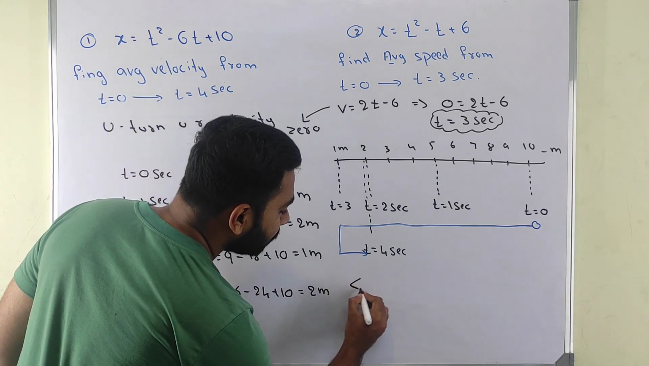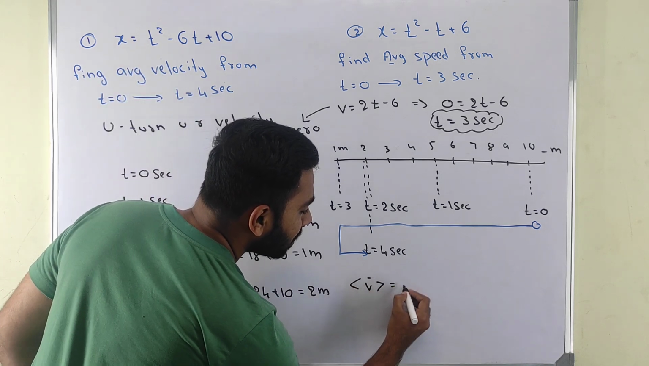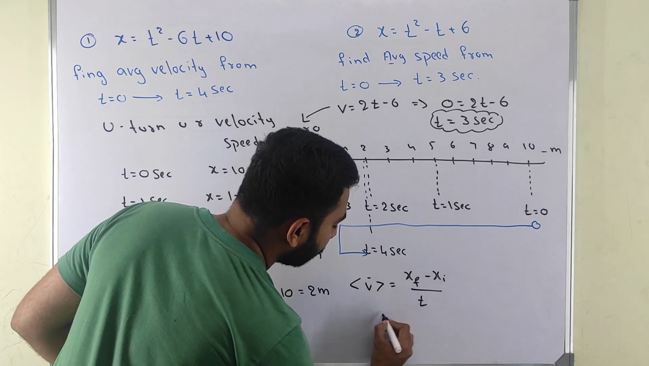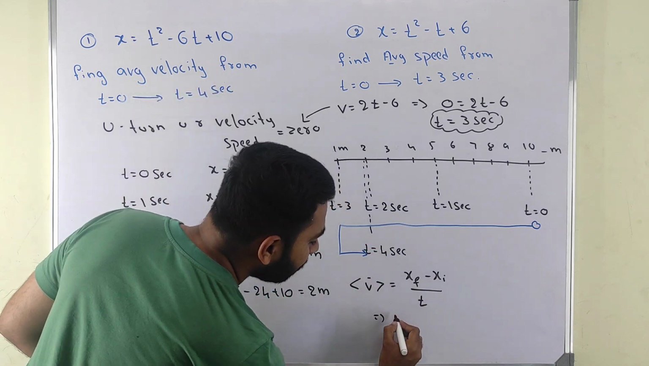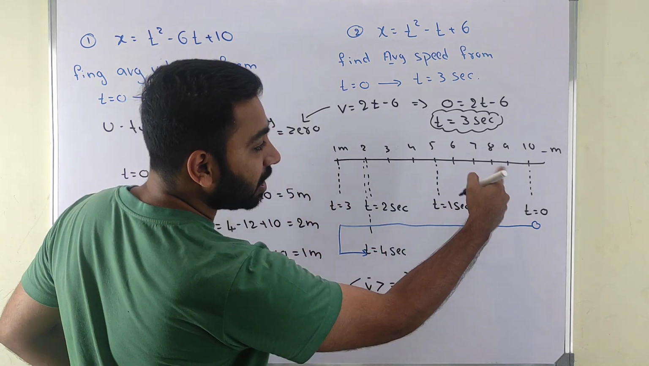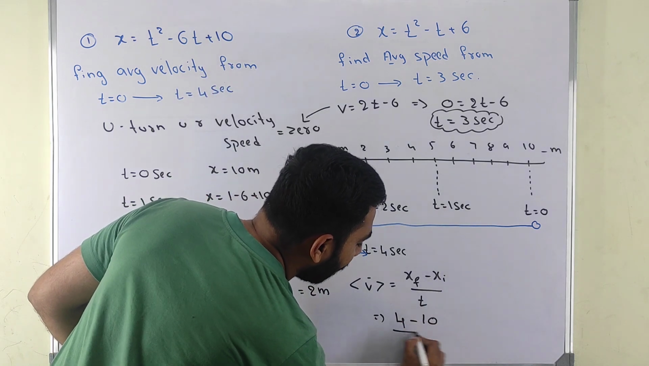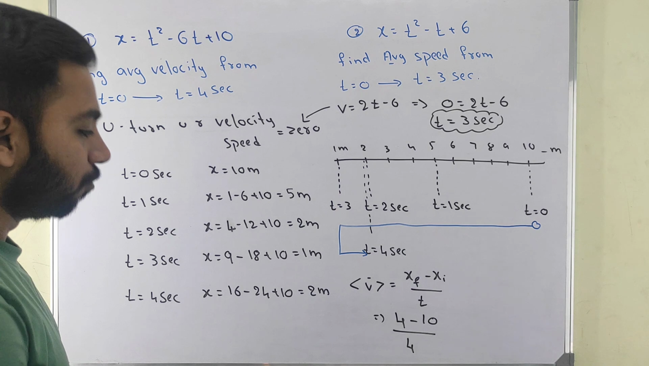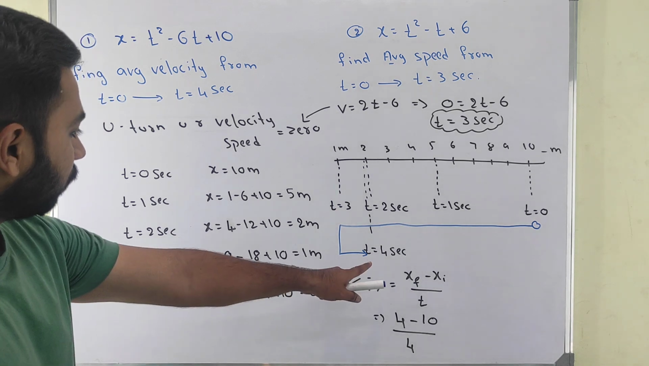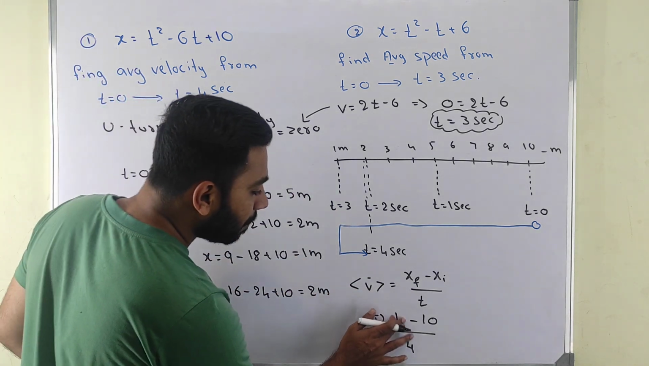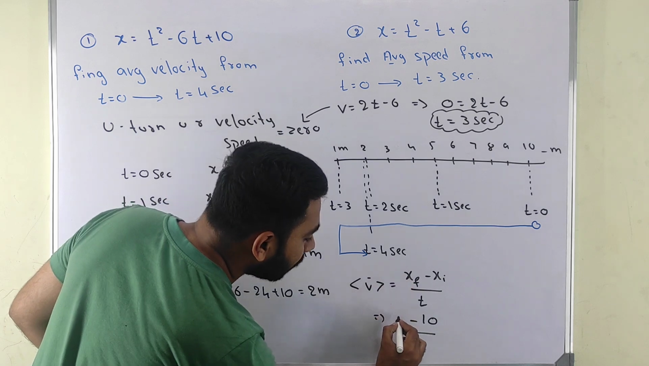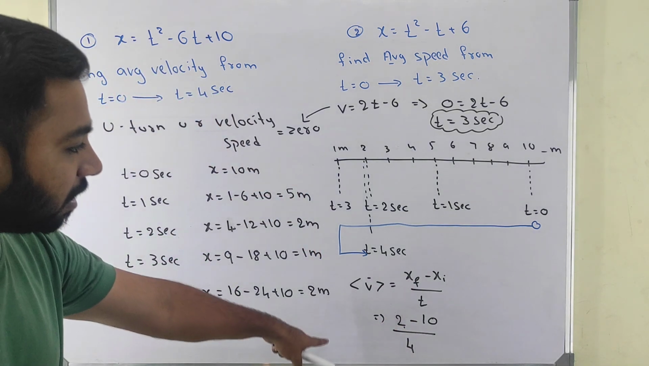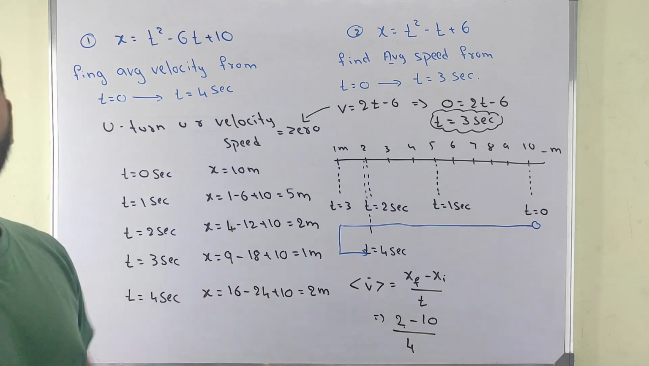They are asking for average velocity. Right. Average velocity is equal to x final minus x initial divided by overall time. Here, x final minus x initial is 10, divided by overall time, which is 4. Overall time is 4. Final, sorry. How many meters is the final? 2 meters. Final is 2 meters. Final minus initial distance, divided by this one.